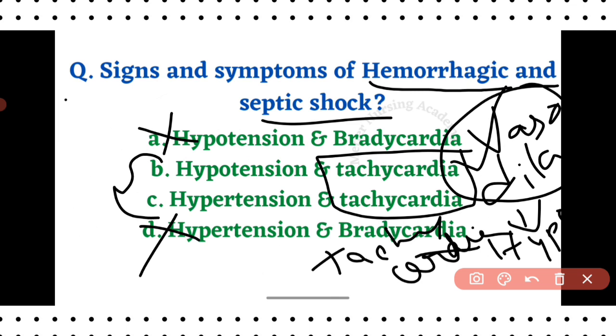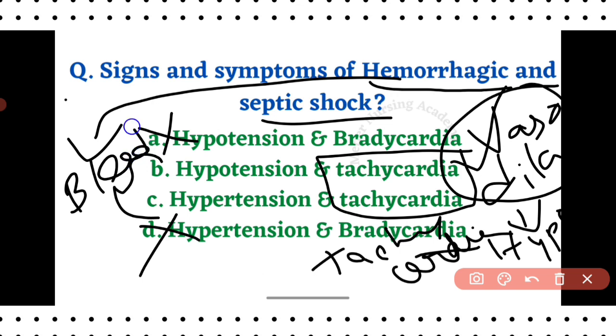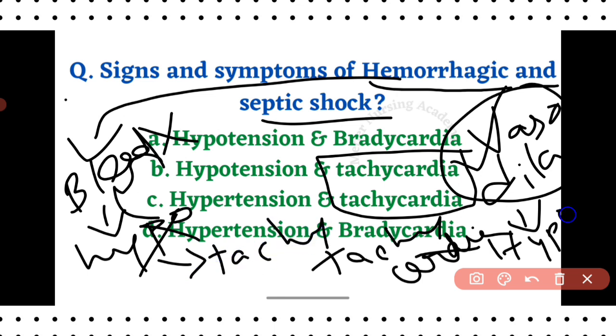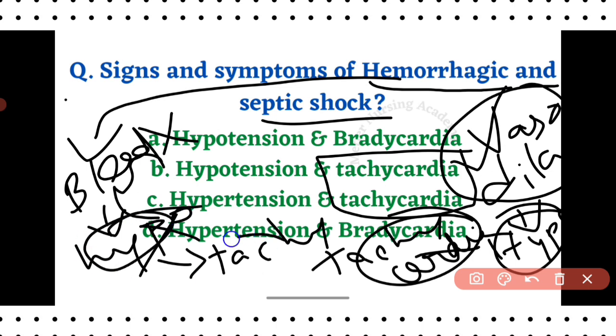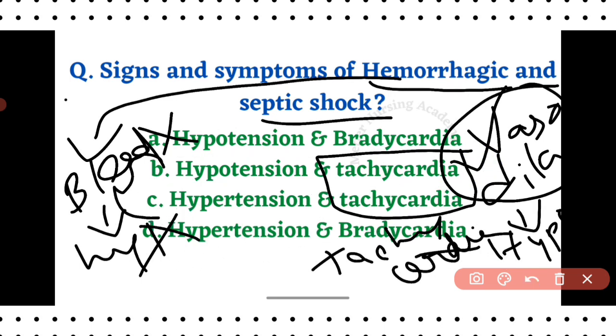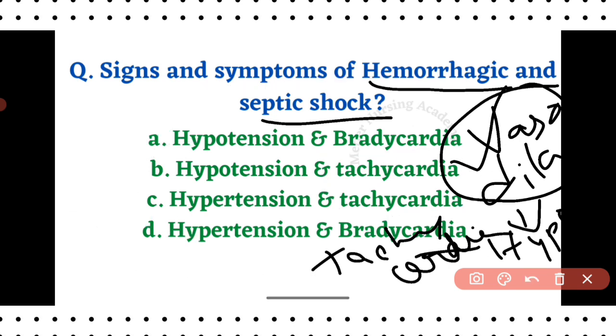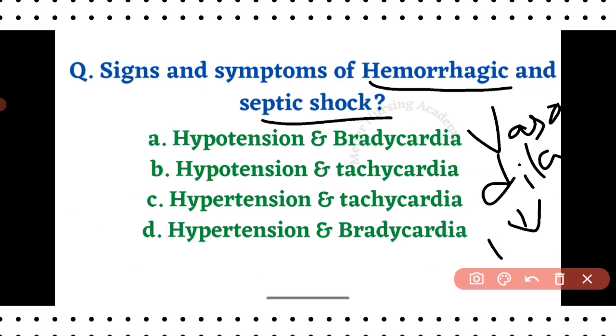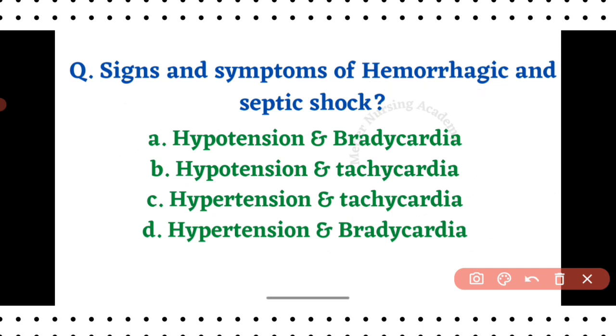Let's move on to hemorrhagic. In hemorrhagic, what is happening? Because of bleeding, loss of blood, again hypotension is there, and again tachycardia is there. So in both, the very common findings are hypotension and tachycardia. So which is going to be the right answer? Hypotension tachycardia. Option B is the right one. So this is the rationale behind the question. Hope you understand this one.